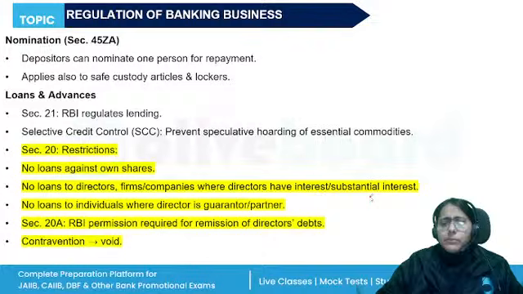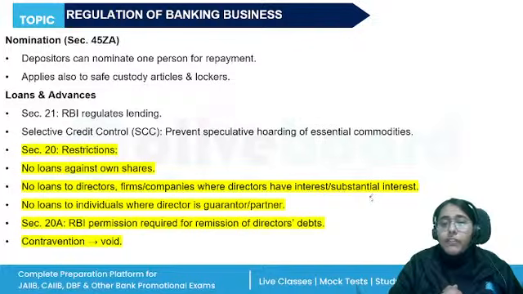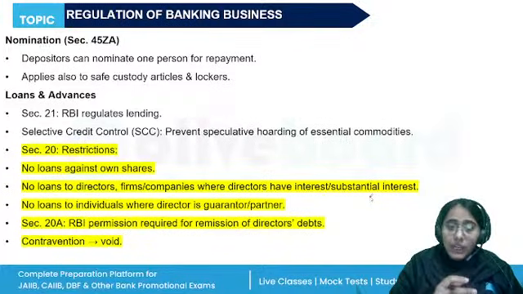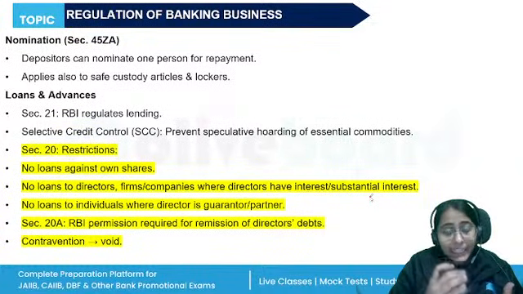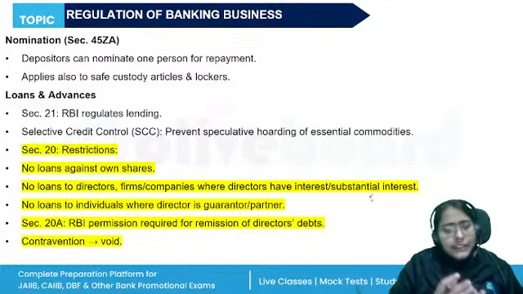Okay, all the types of deposits: savings deposit, the fixed deposit, cumulative, cash credit account, loan account, everything. The rate of interest, earlier it was controlled by RBI, but now the discretion is with the banks. Then we have the nomination facility. The depositors of a banking company can nominate one person, now up to four persons can be nominated. They have the right of the original depositor on the death of the original depositor. This nomination can be varied or cancelled at any time.